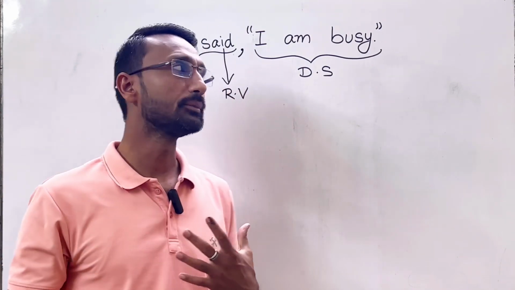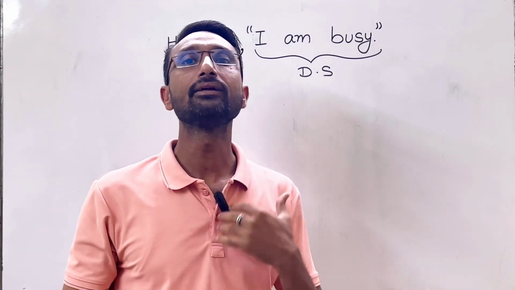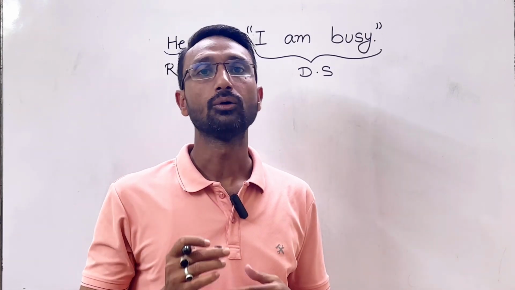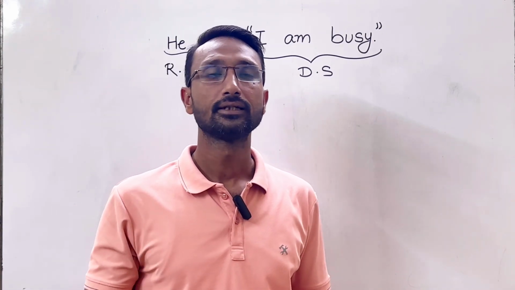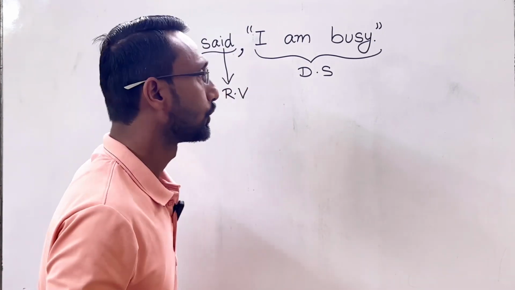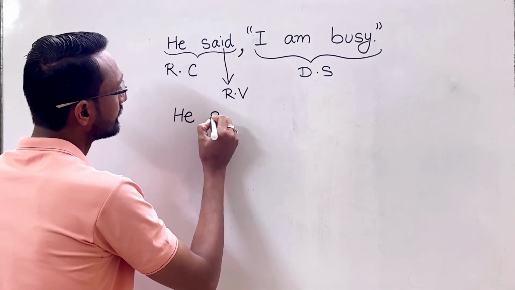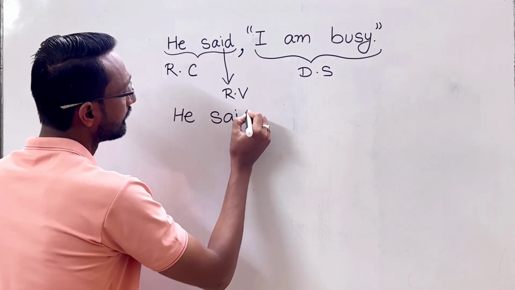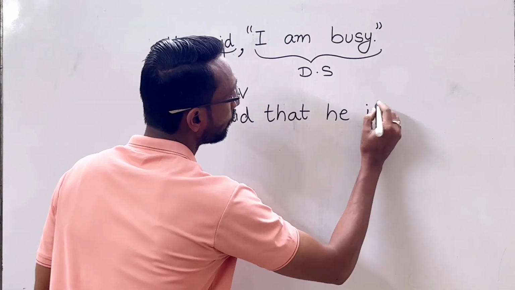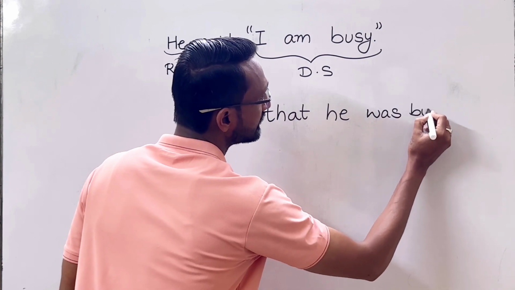Suppose somebody told me that he is busy. So I will come and tell you, he said, "I am busy." Now we need to convert this sentence into indirect speech. So we will write here, he said that he was busy.